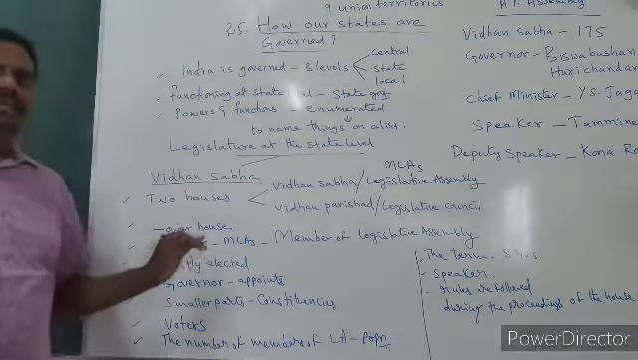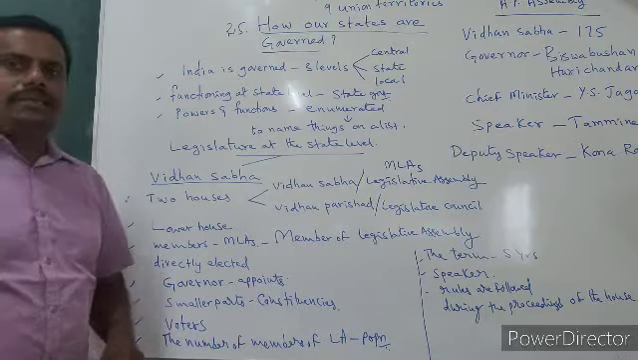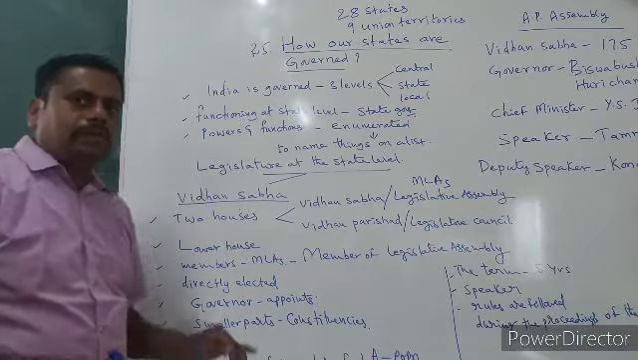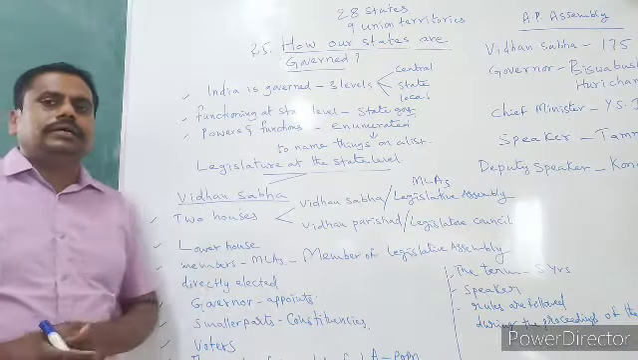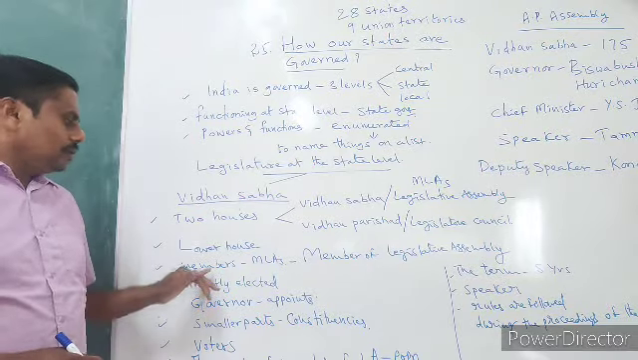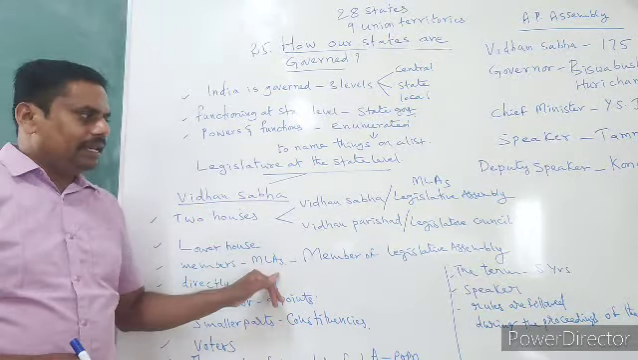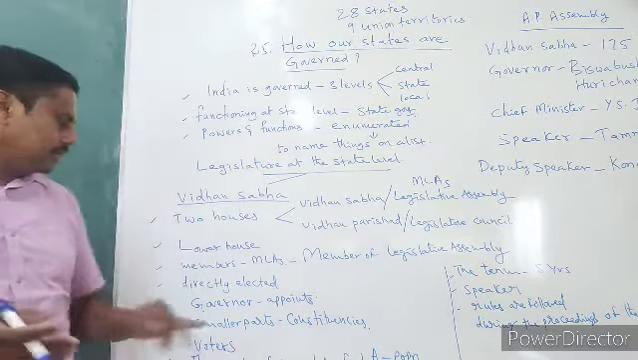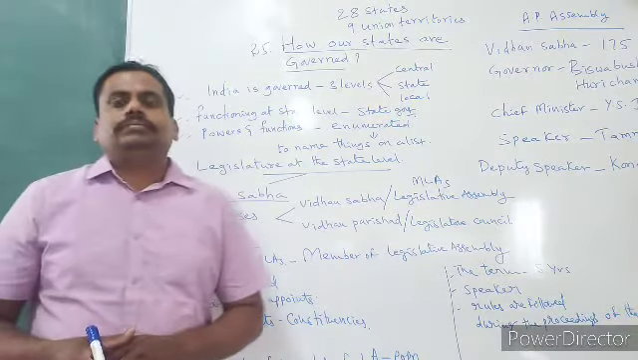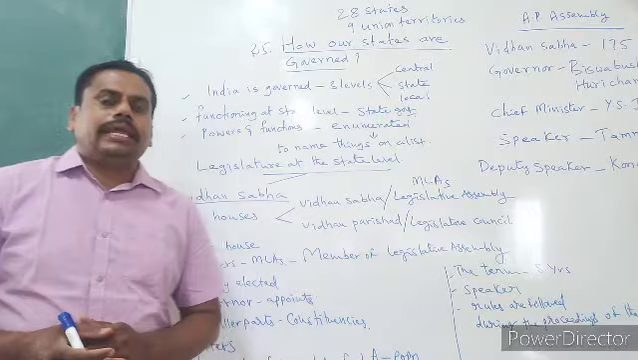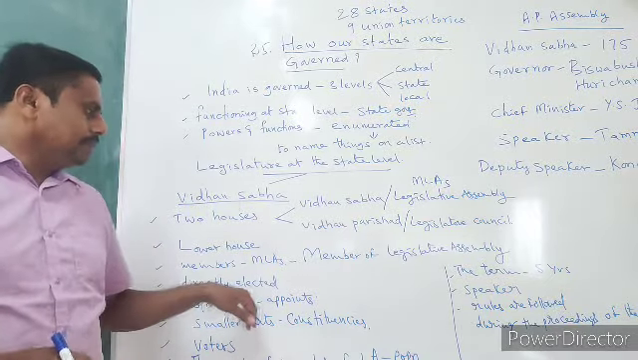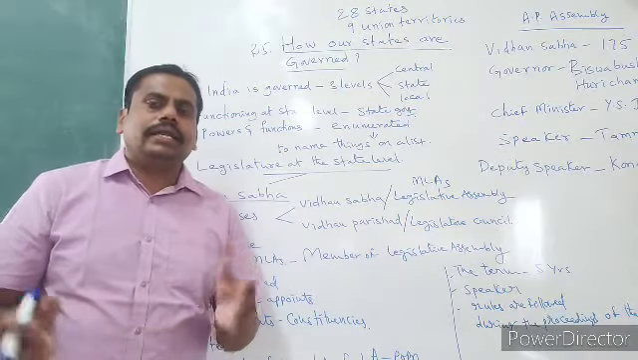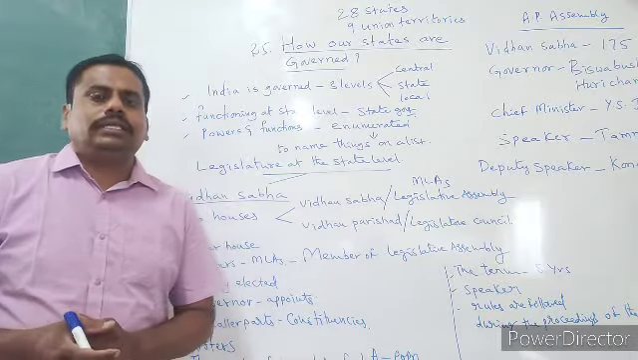What are the important details given here? Vidhana Sabha or Legislative Assembly is the lower house. That is the first important point we have to understand. And what are the members of this house called? MLAs. And how are they elected? They are elected directly by the voters. All the voters in the state elect these members. That means the members of Legislative Assembly are called MLAs, and these MLAs are directly elected by the voters in the state.